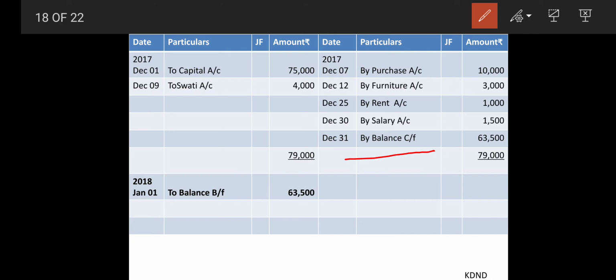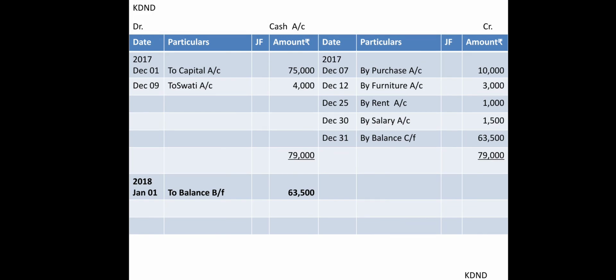I hope you got the idea, and that will be denoted as by balance carried forward, and the date will be mentioned as the last date of the particular month of which you are posting. Here December is there, so December 31st we are going to mention, and that is now carried forward to the next year, because this is December, or next month, that is to balance brought forward. So this way your posting will get over.